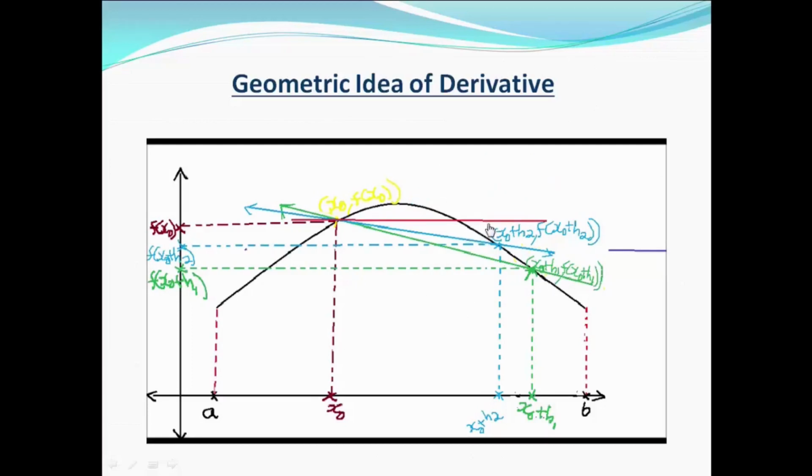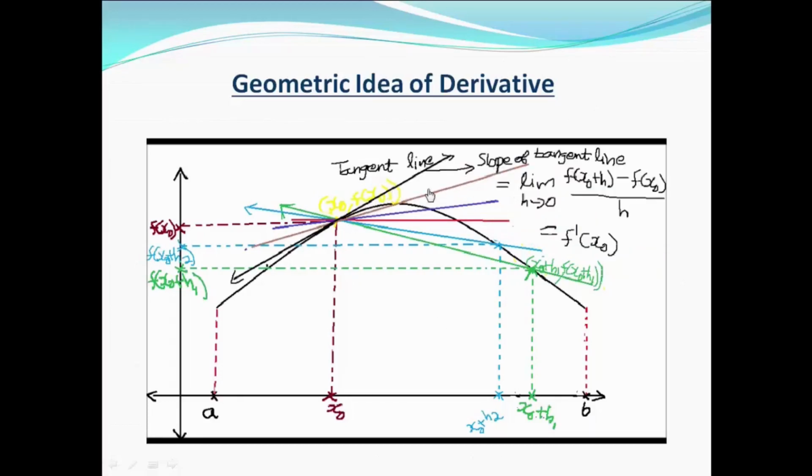So these chords will approach the tangent line. As h tends to 0, that is x0 plus h tends to x0, all these chords tend to the tangent line at (x0, f x0).